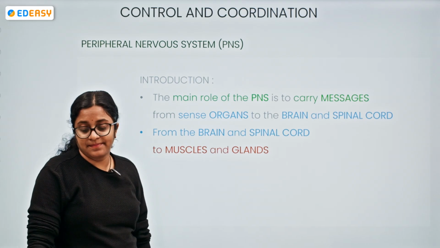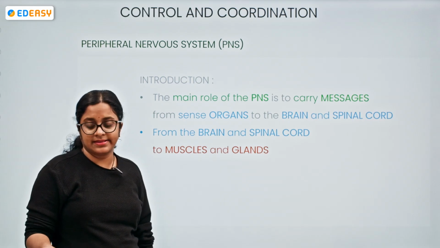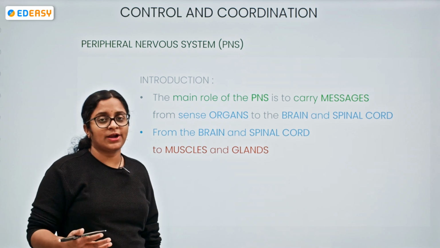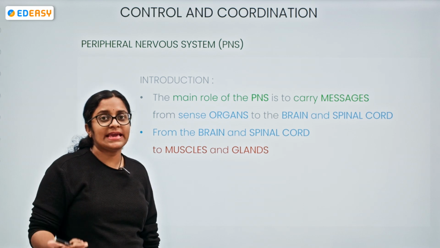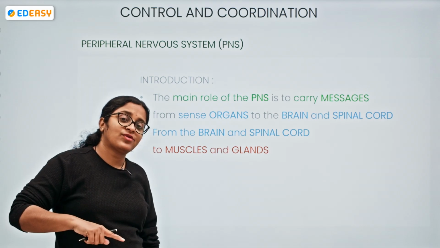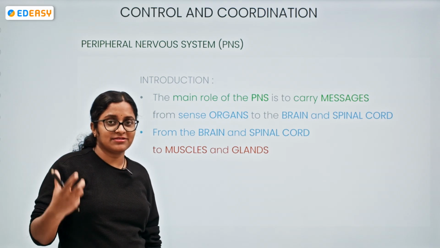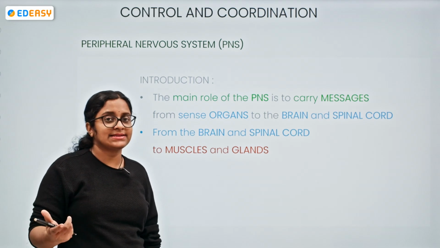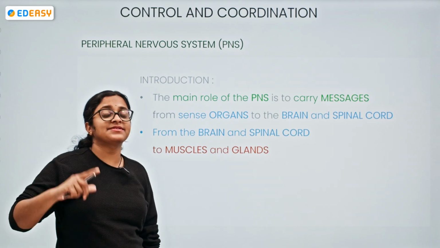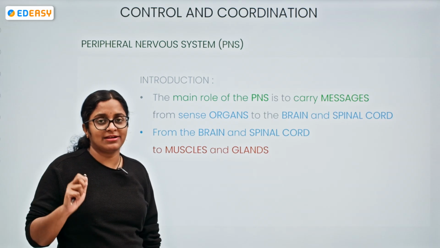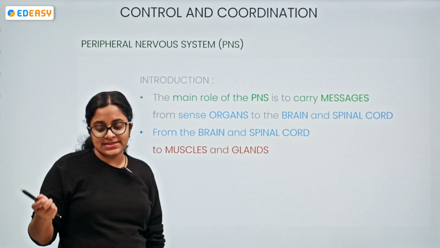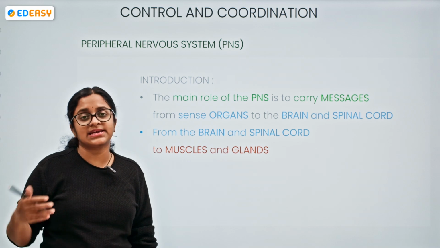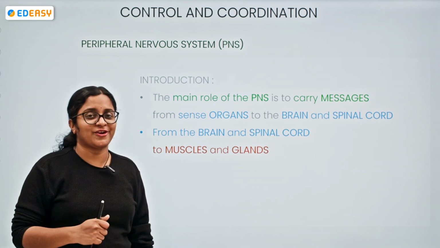Okay, so damage to the cerebellum affects the body balance but not thinking ability. Why? Because the cerebellum is involved in maintenance of balance, posture, and equilibrium. The cerebrum is involved with thinking, analyzing, and interpreting data. So when there is damage to the cerebellum, of course the body balance is affected because the cerebellum controls balance, posture, and equilibrium. But it does not affect thinking capacity, because that is under the control of the cerebrum, not the cerebellum.